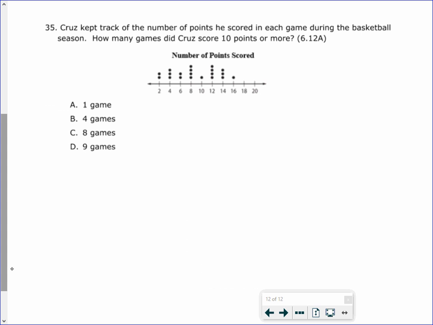And then finally, Cruz kept track of the number of points he scored in each game during the basketball season. How many games did Cruz score 10 points or more? So 10 points or more. In this case, it's going to be all of these right here. So we've got 1, 2, 3, 4, 5, 6, 7, 8, 9. 9 games. And there we have it. If you need any help, make sure you reach out to your teacher. Make sure you study hard.